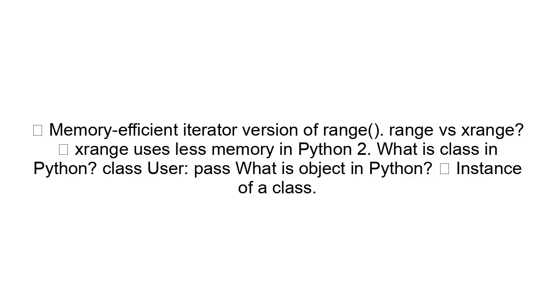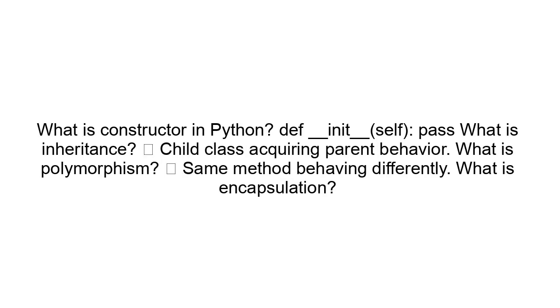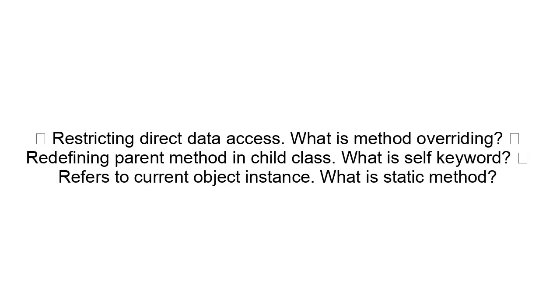What is a class in Python? class User: pass. What is an object in Python? What is a constructor in Python? def __init__(self): pass. What is inheritance? A child class acquiring parent behavior. What is polymorphism? The same method behaving differently. What is encapsulation? Restricting direct data access. What is method overriding? Redefining a parent method in a child class. What is the self keyword? It refers to the current object instance.